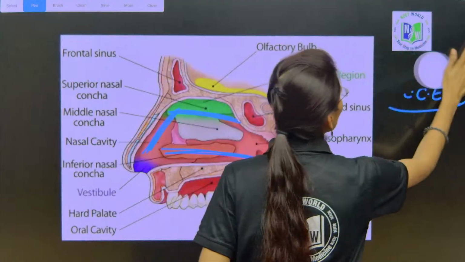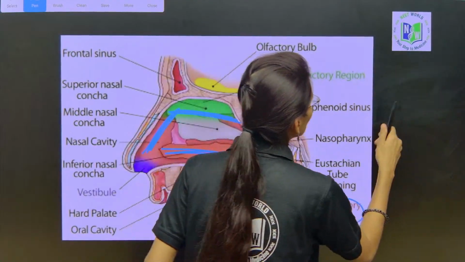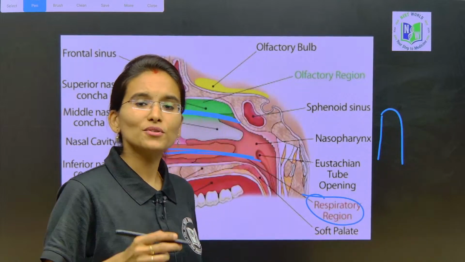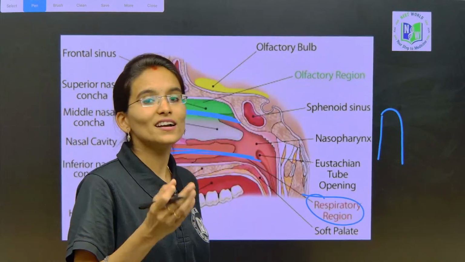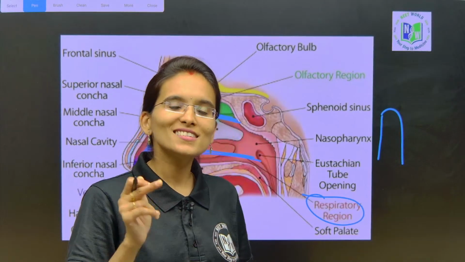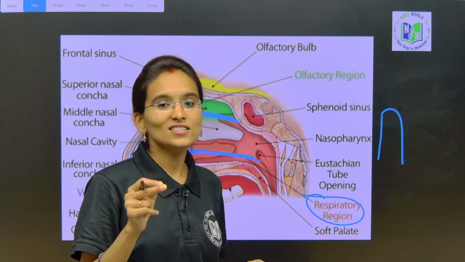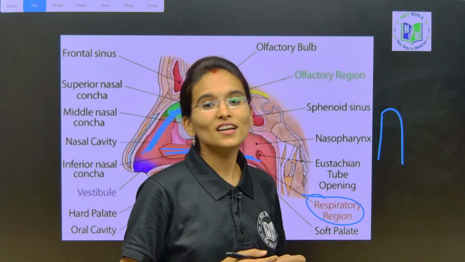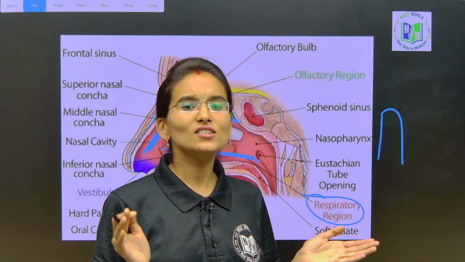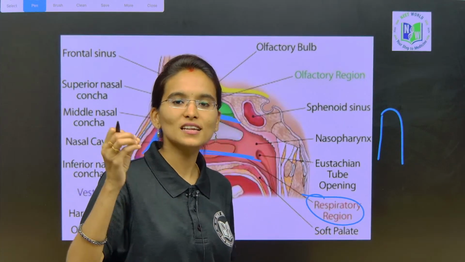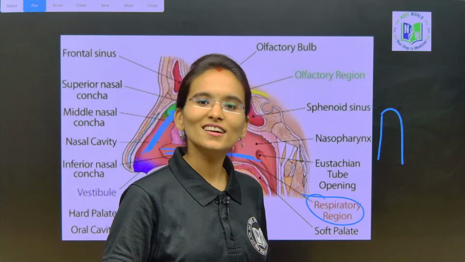For your better understanding, just have a look here. Pseudo-stratified. All the online students, if you want to understand the basic concepts regarding the different types of tissues, just click on the recorded sessions in our YouTube channel NEET World. There I have completely explained each and every type of tissue, my dear students. All the different types of tissues have been covered. Just click on the sessions.